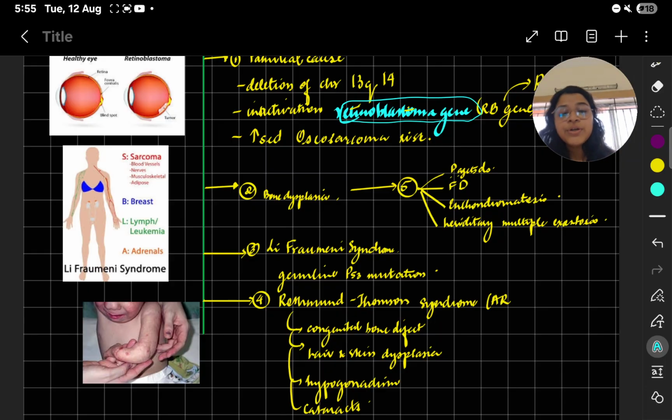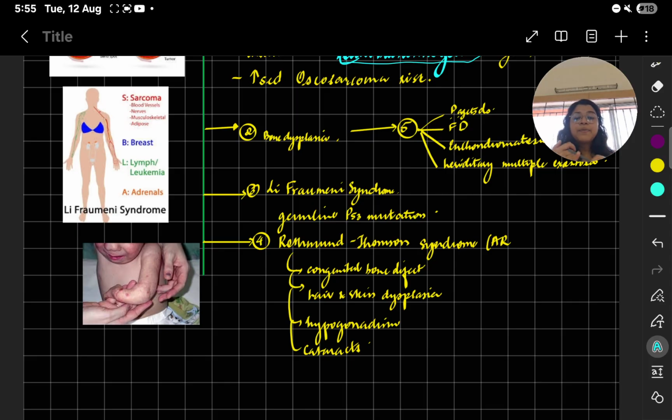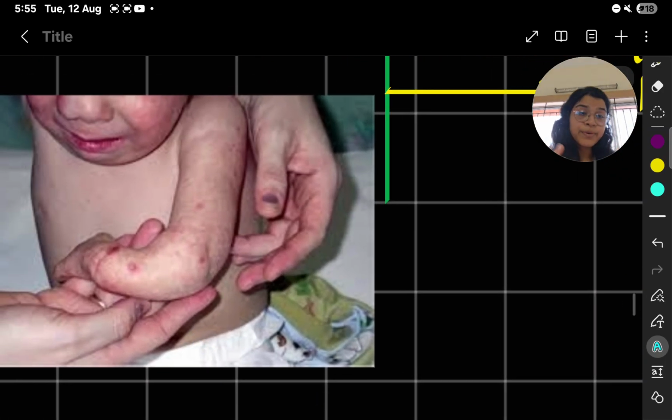And fourth will be your Rothmund-Thomson syndrome, which is autosomal recessive. Okay, recessive it is. So what happens here? There is congenital bone defect in Rothmund-Thomson syndrome. Bone defect will again predispose to osteosarcoma. Then there will be hair and skin dysplasia. Okay, very scarce hair and skin. There will be flaking and all. Then there is hypogonadism, gonads are not fully developed, and then there could be cataract also. So this is a photo of Rothmund-Thomson syndrome where you can see the arm is not fully formed, right?